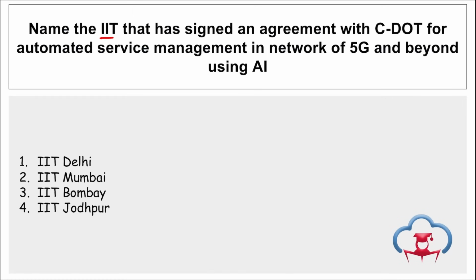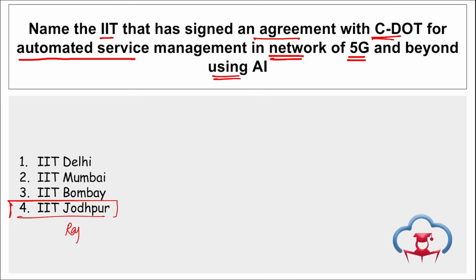Next, name the IIT that has signed an agreement with C-Dot for automated service management in the network of 5G and beyond using AI. So which is that IIT? It is your IIT Jodhpur. Correct? C-Dot and IIT Jodhpur. IIT Jodhpur is in Rajasthan. They have signed an agreement with automated service management in 5G and beyond networks using AI.